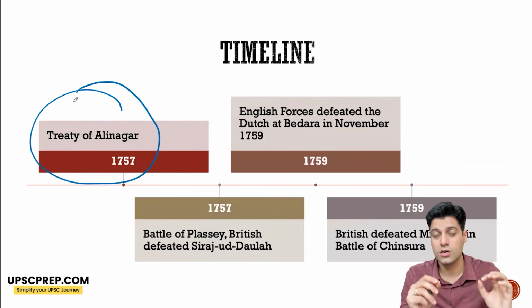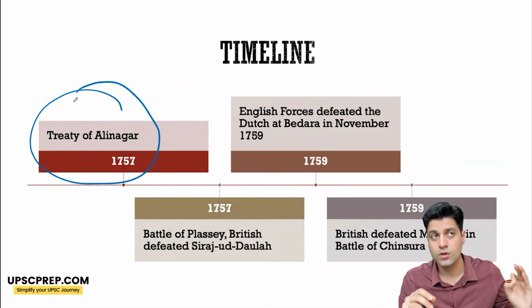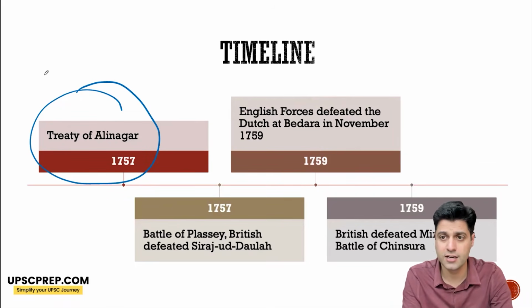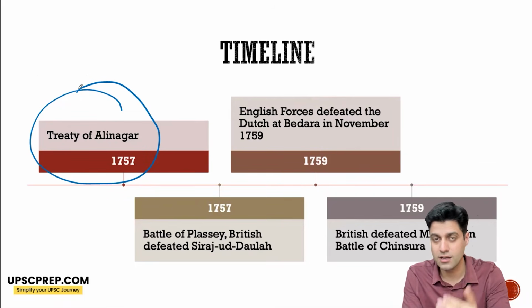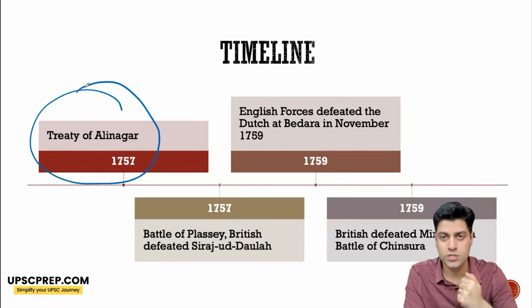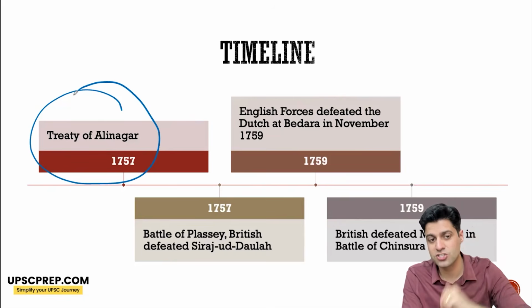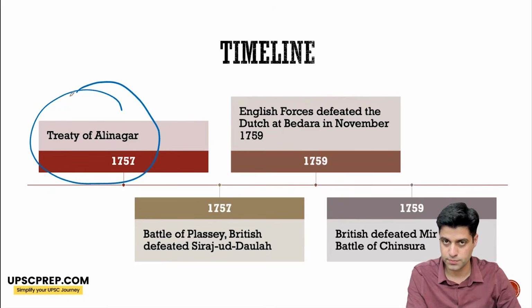Now, Sirajud-Dowlah sees that the English East India Company is fortifying Calcutta. So he said, no, without my permission, you cannot fortify Calcutta. He goes and defeats the English.